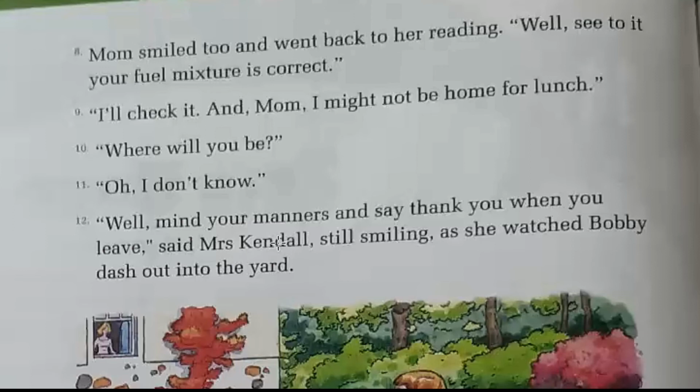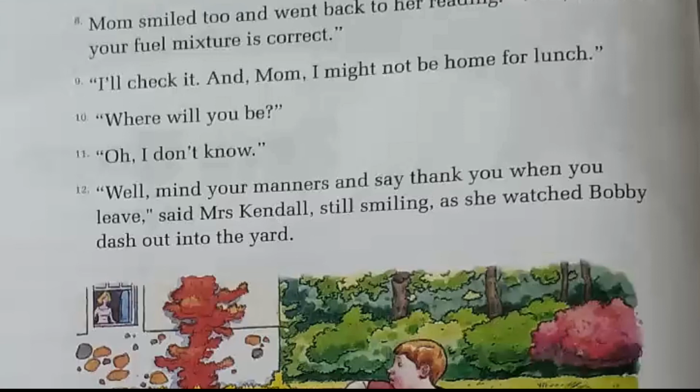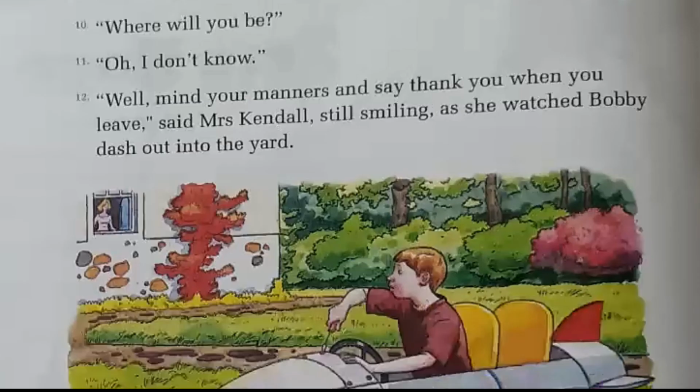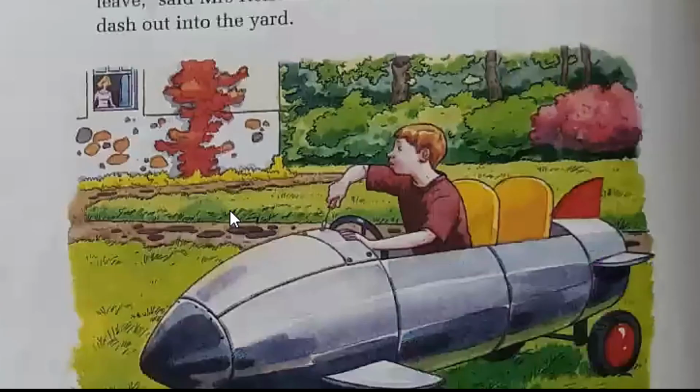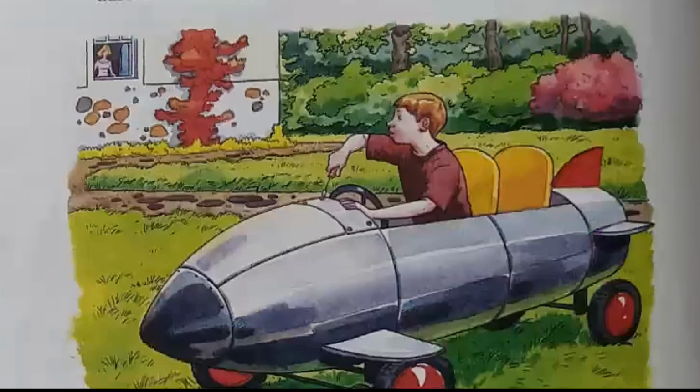So as I said, he greeted Mrs. Kendall. Still, she was smiling, and she watched Bobby dash out into the yard. As we can see in the picture, he has some spaceship over there, which he was screwing up in the yard, and she is peeping out of the window. The same situation has occurred. He was in the yard, and later on what happened?